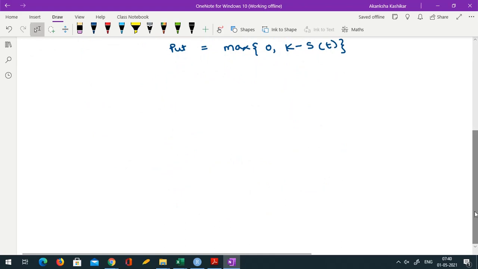And we said that for American option, we can try to exercise before the actual expiry point.